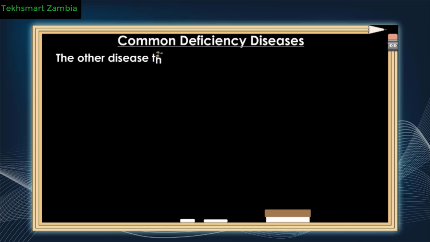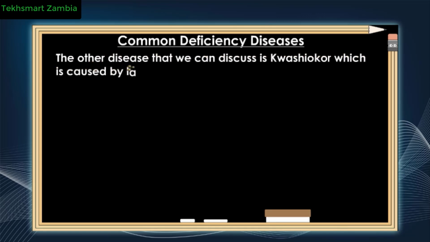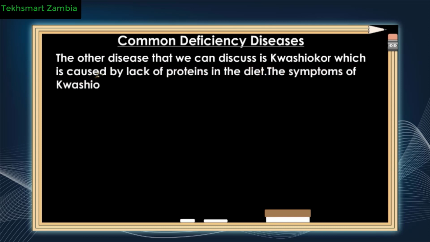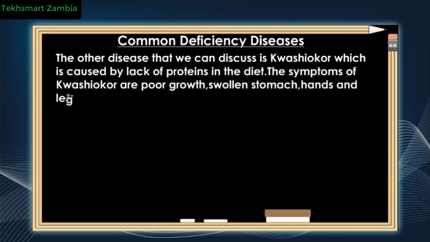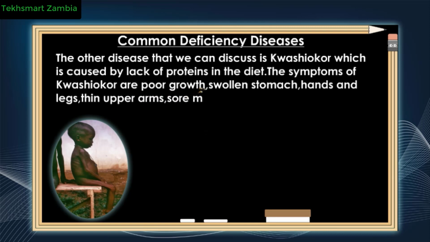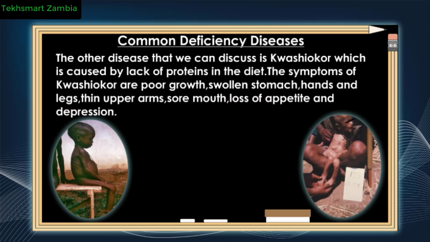The other disease that we can discuss is kwashiorkor, which is caused by lack of proteins in the diet. The symptoms of kwashiorkor are poor growth, swollen stomach, hands and legs, thin upper arms, sore mouth, loss of appetite, and depression.